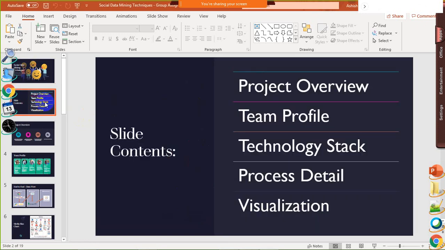So today we'll be talking about these 5 topics: project overview, the team profile, the technologies that we have used, the detailed process, and how we have visualized the data.